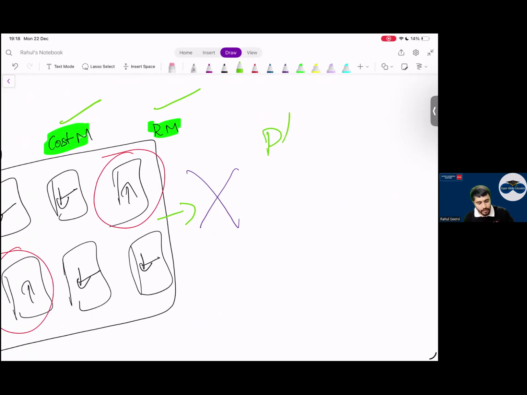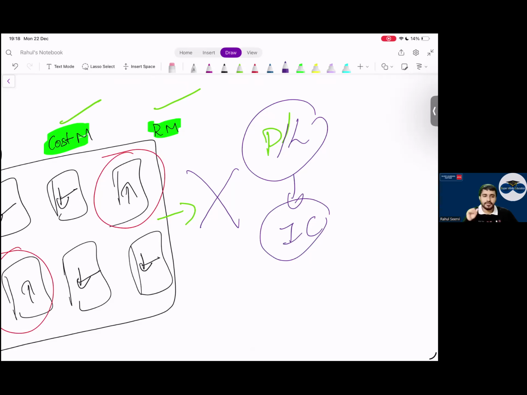Which category? Operating, financing, investing? Which one? Investing category. Day 1 we have discussed this when we discussed the format of P&L. So if it is not the same class of asset, we can still follow one model for all the buildings.